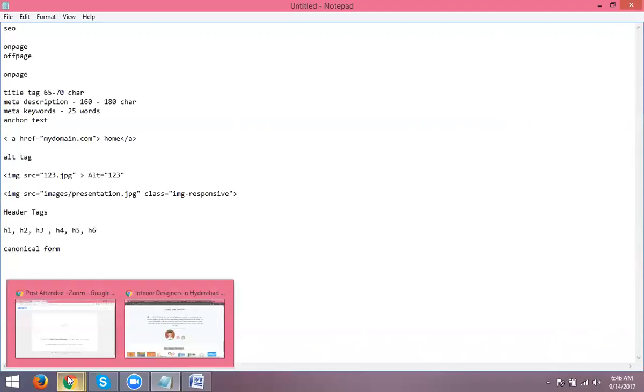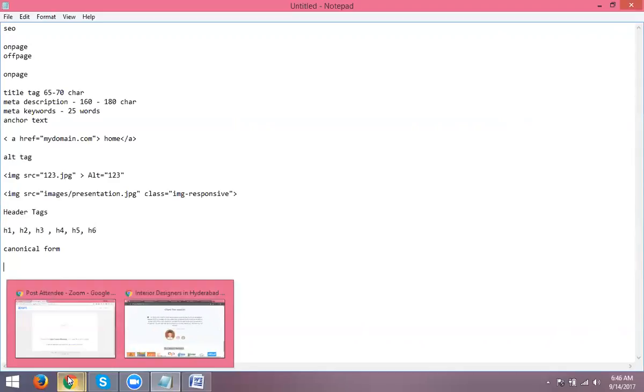How? By using canonical. One is called client, one is called server. When using canonical, you are saying this one is for server and this one is for client. Both are different pages, not the same page. That is how Google sees it as no spam. This is very basic. How do we find out this spam content?